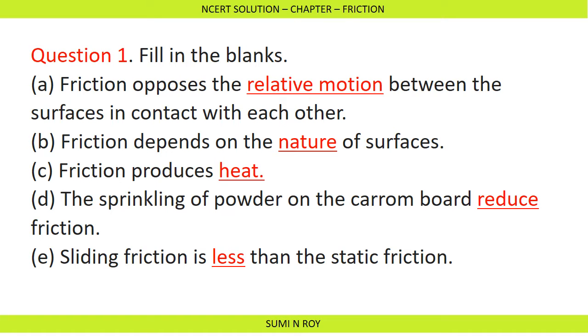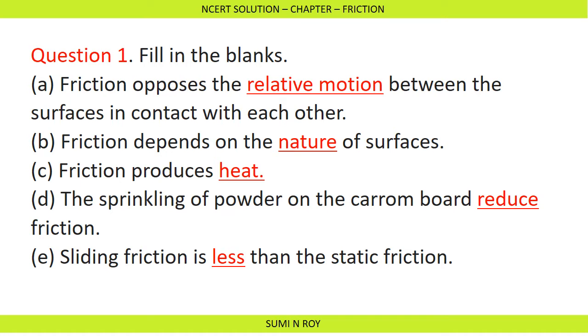Next, the sprinkling of powder on the carom board dash friction. The sprinkling of powder on a carom board reduces friction because those powders will go into the gaps and irregularities, cover them, and smooth the carom board. So only before playing carom do we sprinkle powder on it. So it reduces the friction.